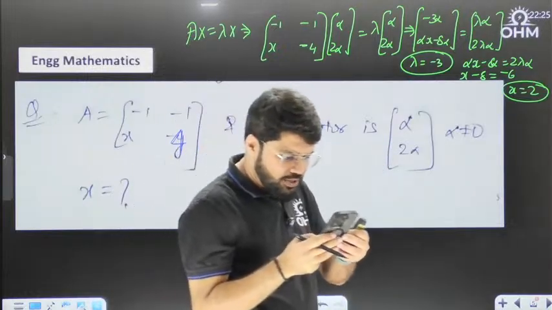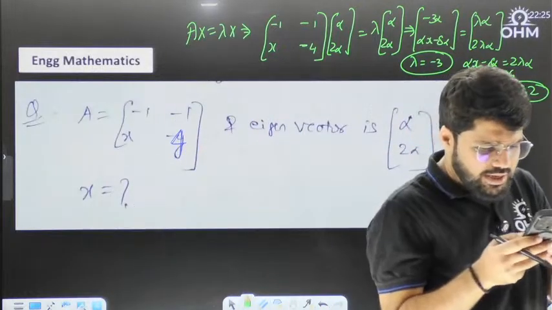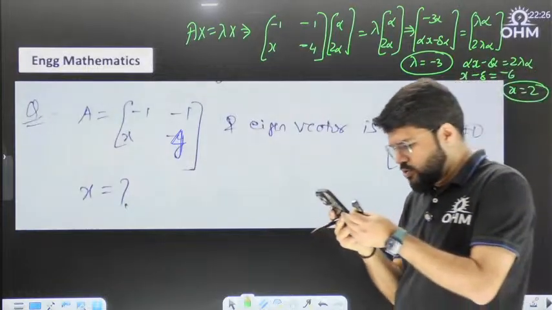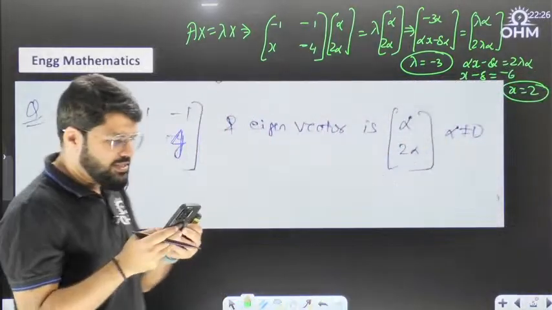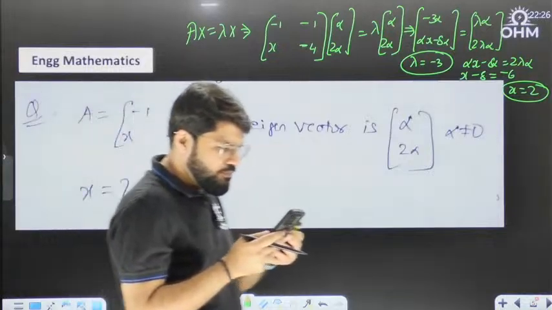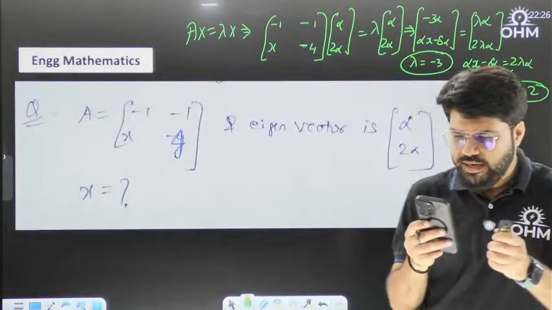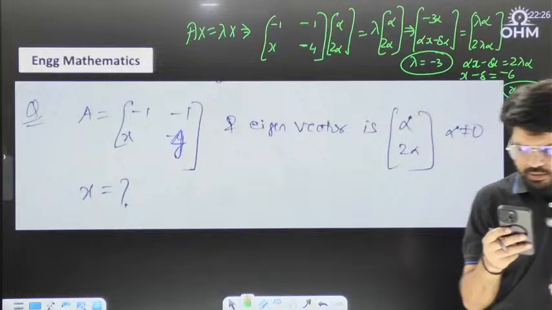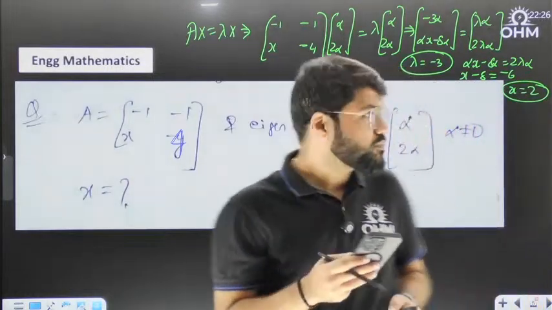Now let me check how many of you have got it correct. Yes, Nageshwar says 2, Harshvardhan says 2, Prashant says 2. Correct answer there. So x equal to 2 is the correct answer. Moving ahead to the next question.